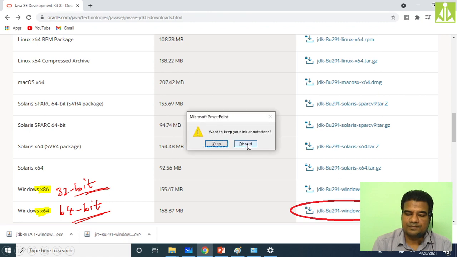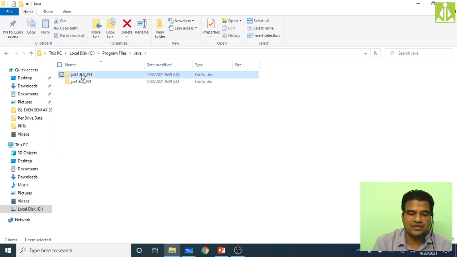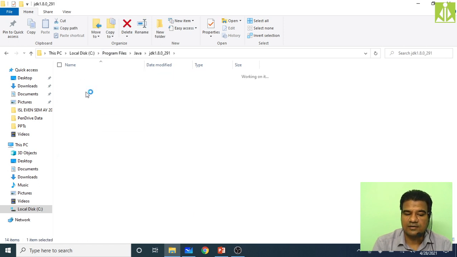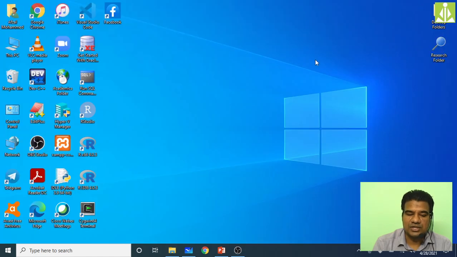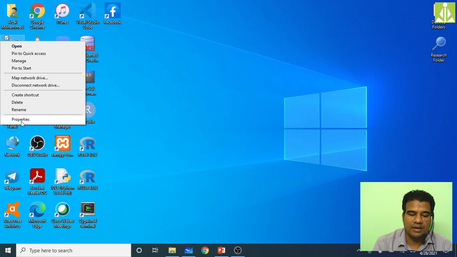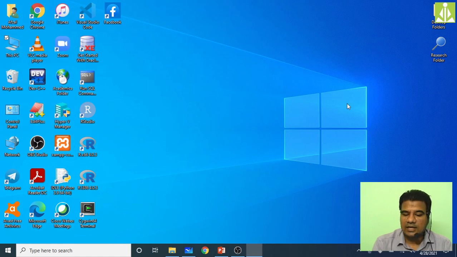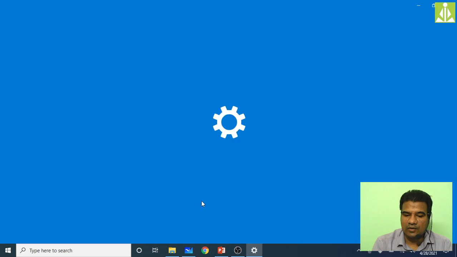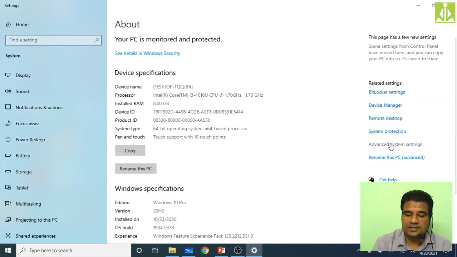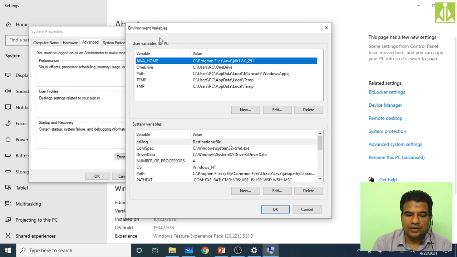From Program Files, inside that Java, we have JDK and JRE. Like that you have to remember the locations, and those locations you have to add. Right click on My Computer, This PC, then go to Properties. This window will open, and here Advanced system settings. Go to the Advanced tab, then Environment Variables.